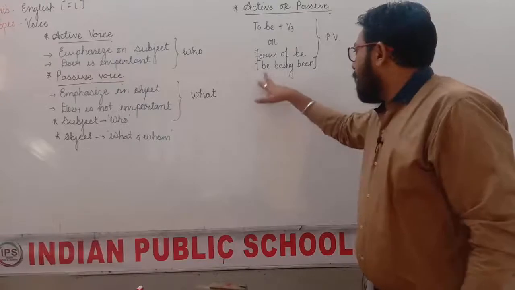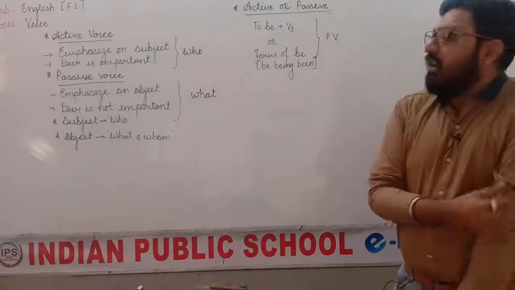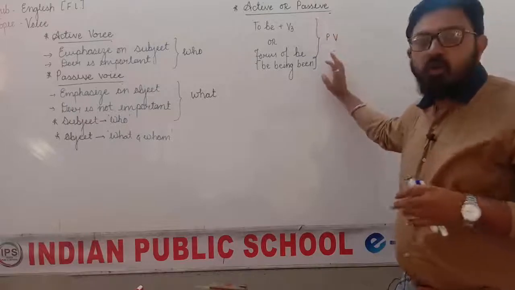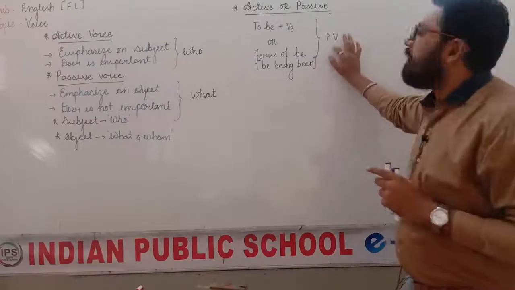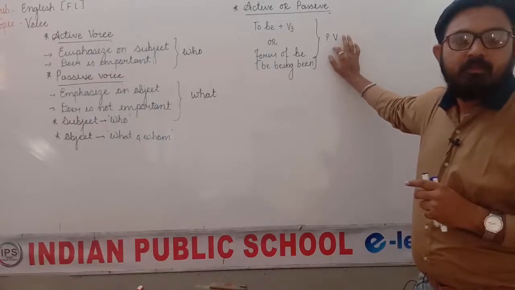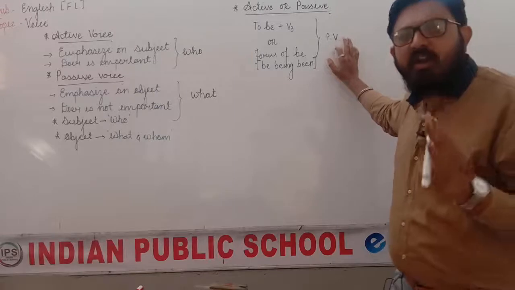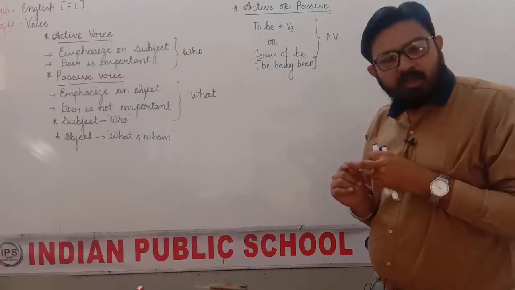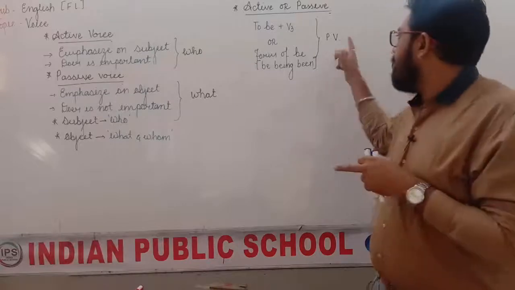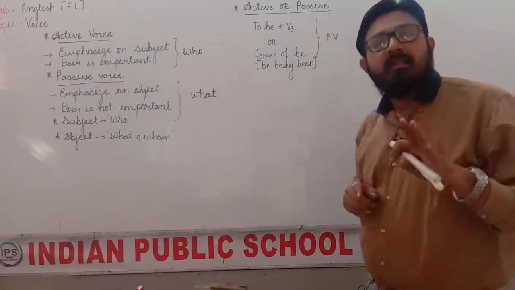Form of be means be, being, been. If either of these two or both are given, the sentence is passive voice. Are you getting it? Very easy and very simple way to identify the sentence. If there is to be plus V3 or a form of be in the sentence, it is passive voice. If none of these two is given, then the sentence is active voice.